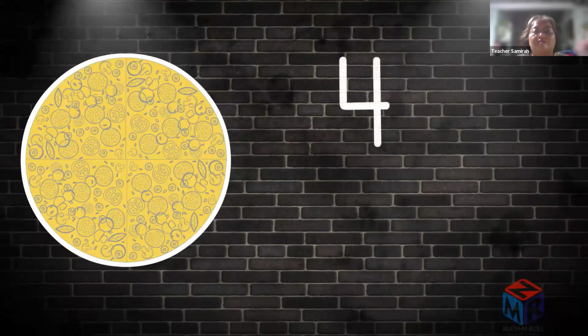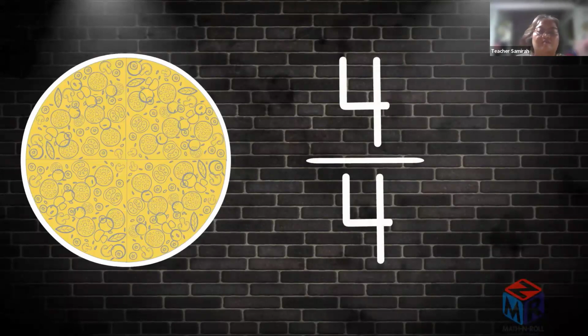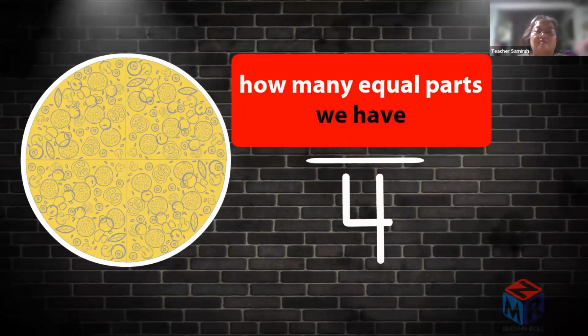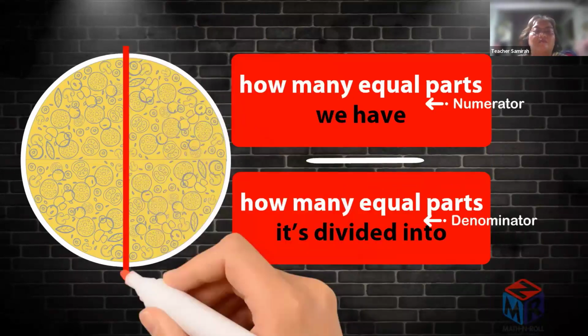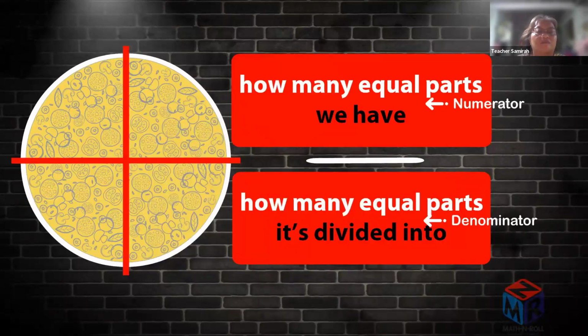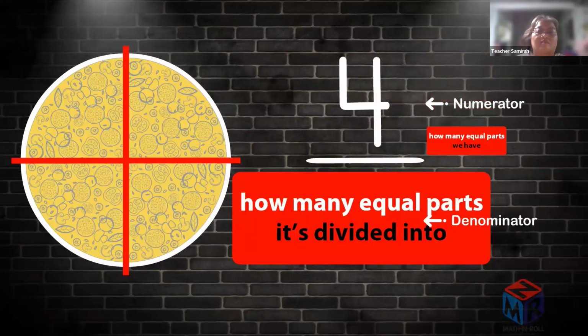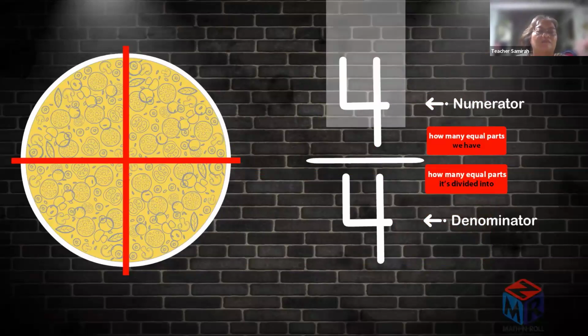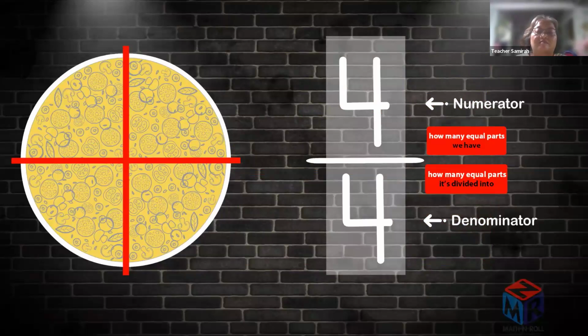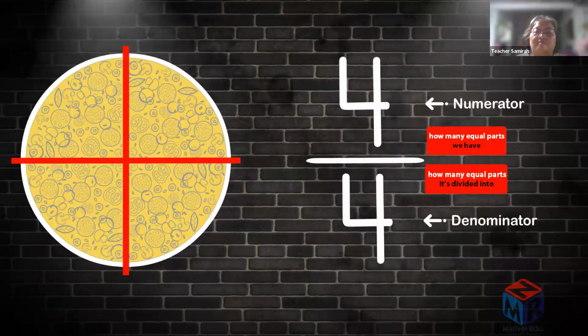To write a fraction, you need 2 numbers, one number on top, one number on the bottom, and a line between them. The number on top tells us how many equal parts we have. It's the numerator. The number on the bottom tells us how many equal parts it's divided into. It's the denominator. We divided this pizza into 4 equal parts, so the number on the bottom will be 4. We still have 4 of those parts, so the number on top will also be 4. We have 4 out of 4 parts. The numerator is 4, the denominator is also 4, so the fraction is 4 over 4.